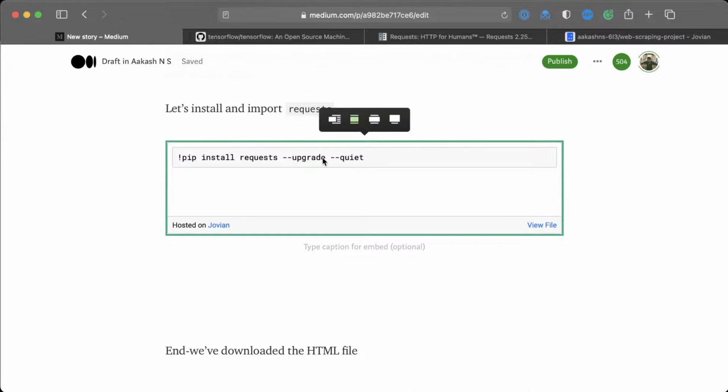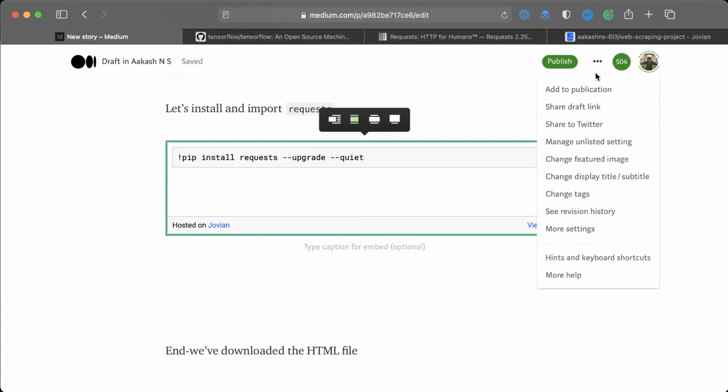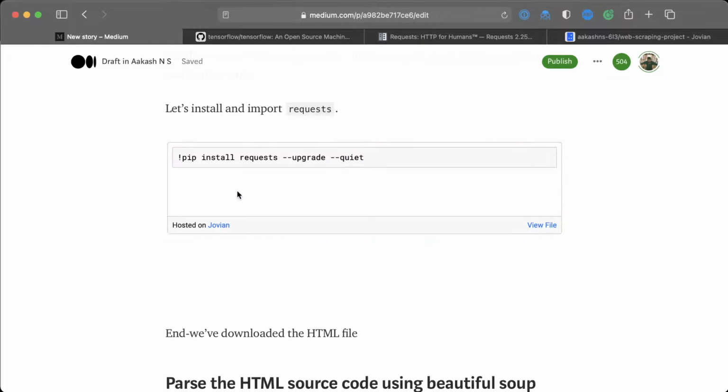This may look like an image, but that's just how Medium shows you a preview. Once it is published, it is going to show up just fine. Okay. And I'm going to show you an example later, but this is what you need to do.